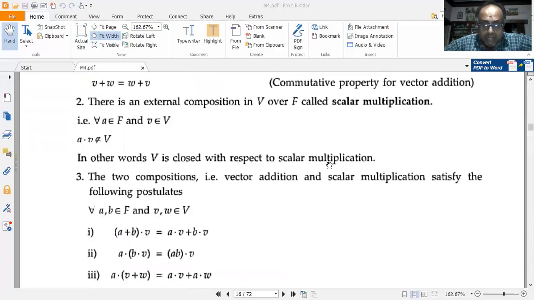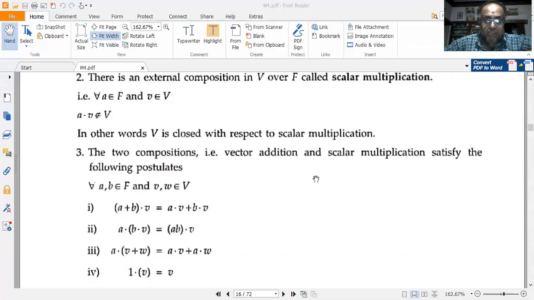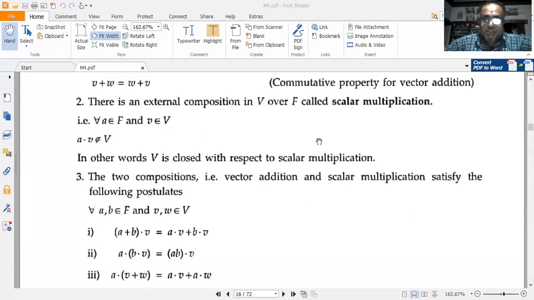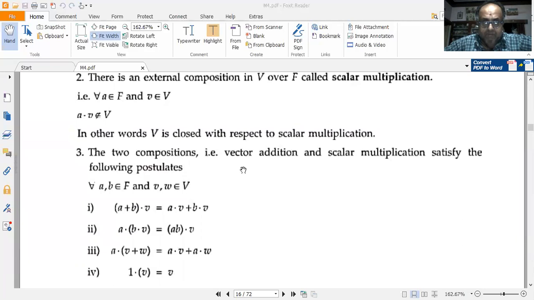And there are external properties or external conditions that must be satisfied. One is that there is an external composition in V over F called the scalar multiplication. So for any scalar a belonging to F and v belonging to V, a into v also belongs to V. So V is closed with respect to scalar multiplication. So a into v also belongs to V. So V is closed under scalar multiplication.